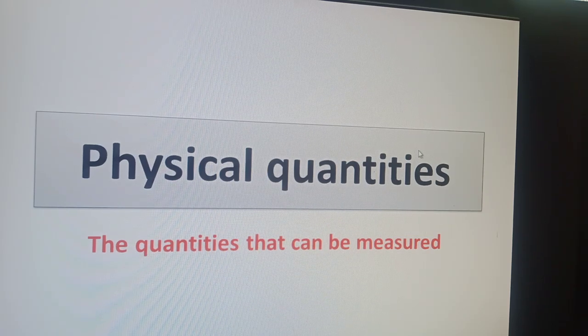To further elaborate the concept, let us consider an example of another quantity. He is very brave. His bravery cannot be measured. He is very honest. He is very intelligent. These quantities cannot be measured, so they are not physical quantities.